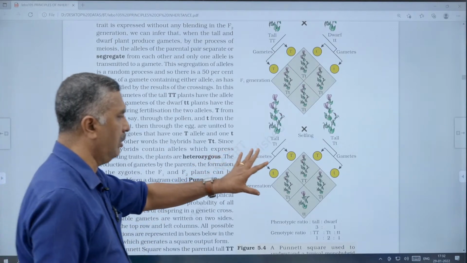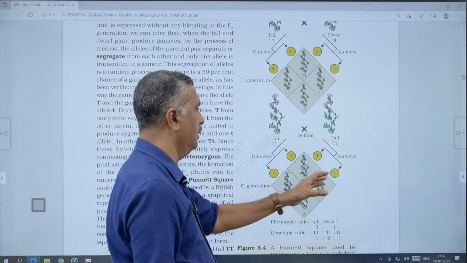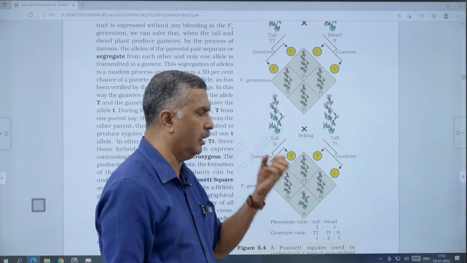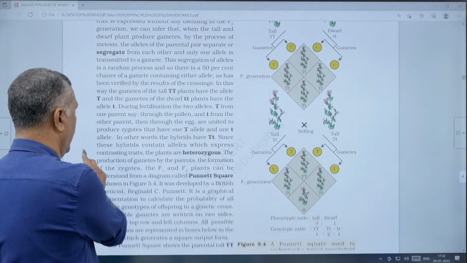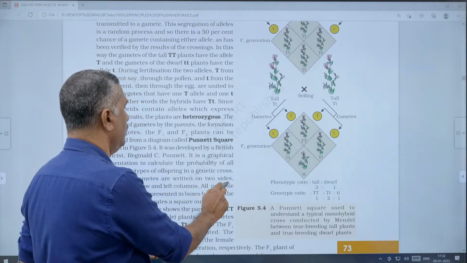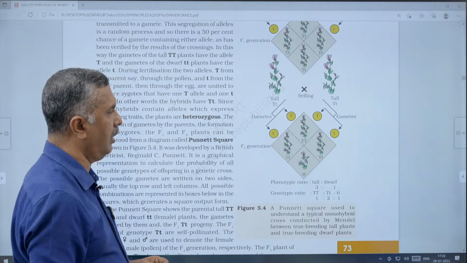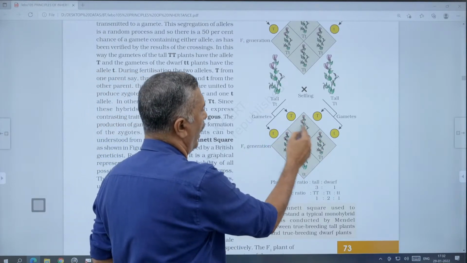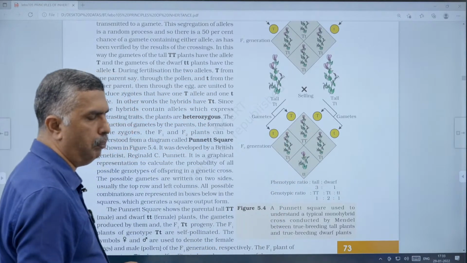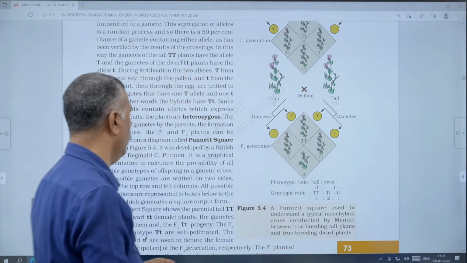And how do we represent the gametes in this Punnett square? The zygotes or offspring are represented in the squares. The possible gametes are written on two sides. What are the sides? The top row and the left column.